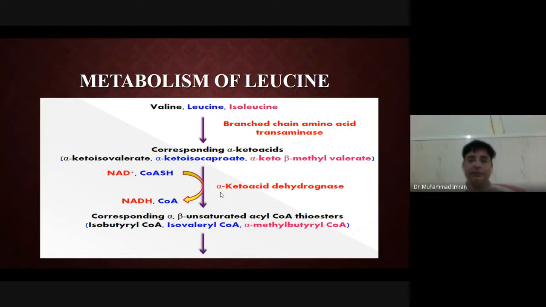The third enzyme is the dehydrogenase, which requires NAD and FAD as cofactors, NAD as a co-substrate and FAD as a prosthetic group. So it will produce isobutyryl CoA from alpha ketoisovaleric acid, then alpha ketoisocaproic acid will produce isovaleryl CoA, and alpha keto beta methylvaleric acid will produce alpha methylbutyryl CoA.